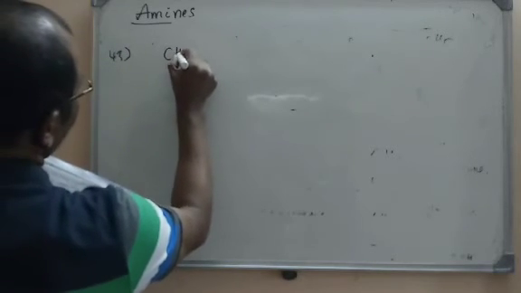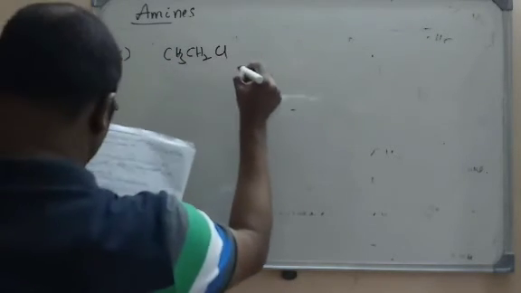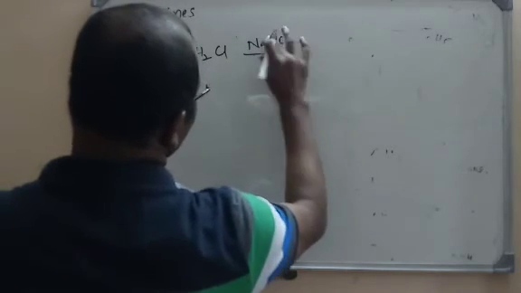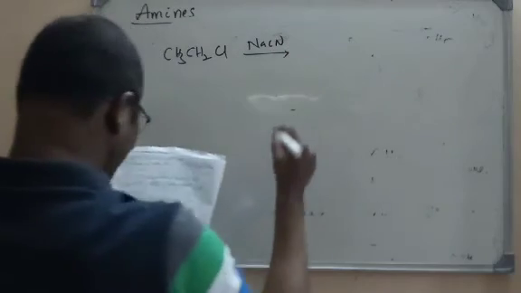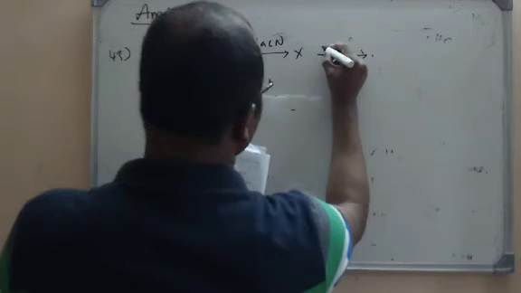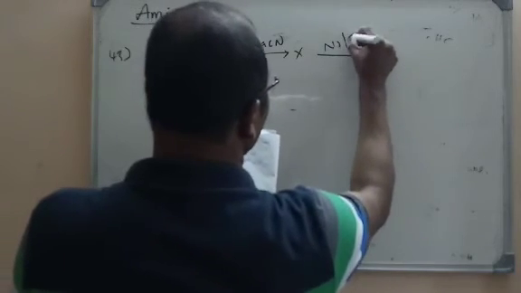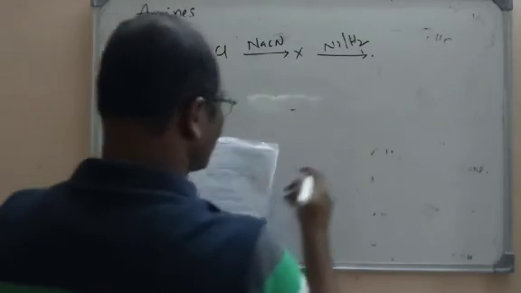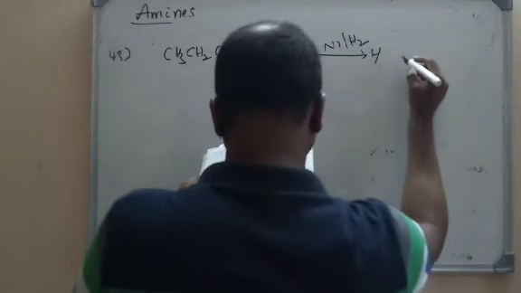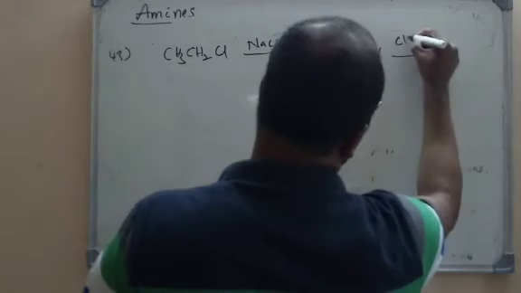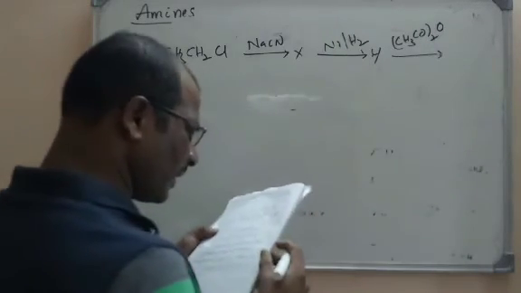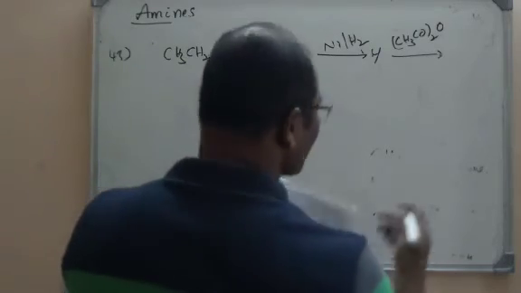Ethyl chloride, CH3CH2Cl, is reacting with sodium cyanide, NaCN, giving a product X, and that is reduced with nickel and hydrogen, giving a product Y. Again it is treated with acetic anhydride, that is CH3CO taken twice, O, acetic anhydride, and it is giving a product Z.